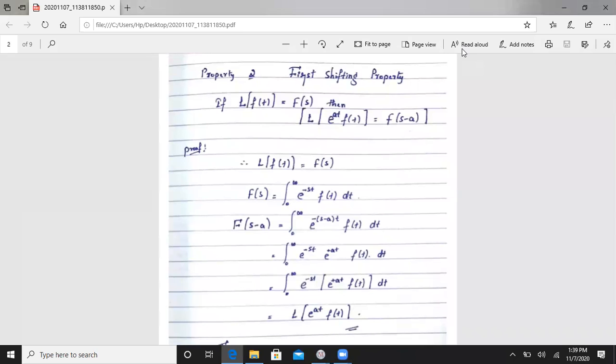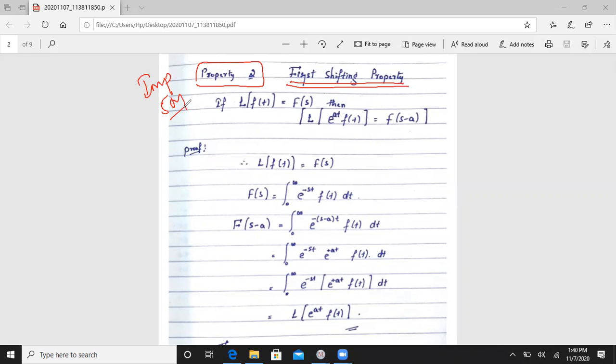Your second property is the first shifting property. Okay, listen here carefully. This is an important one for 5 marks. First shifting property.